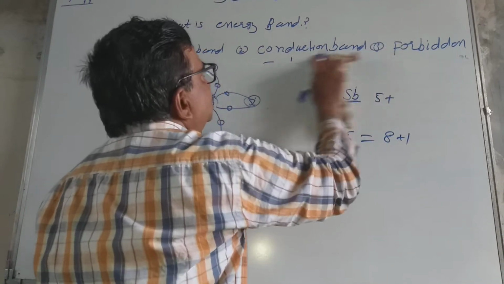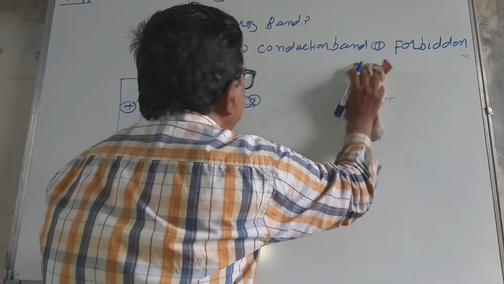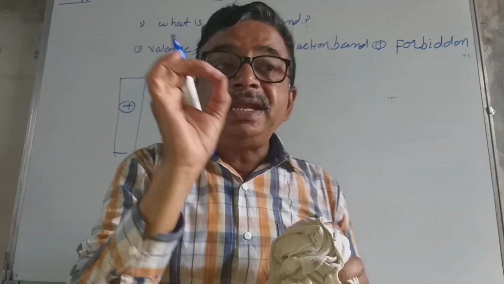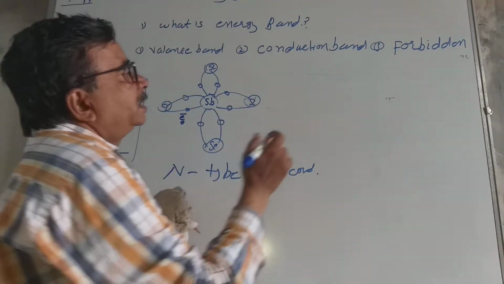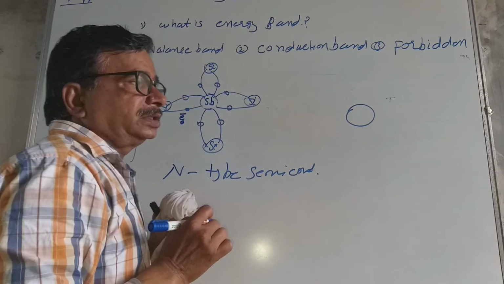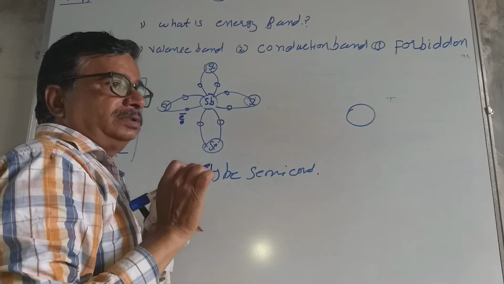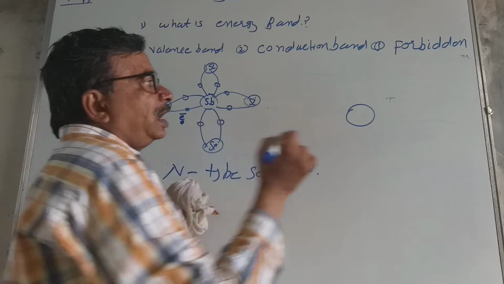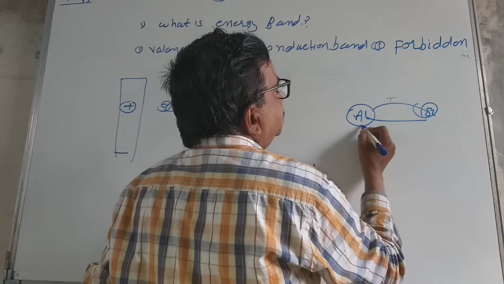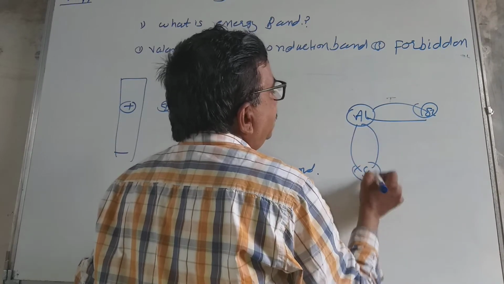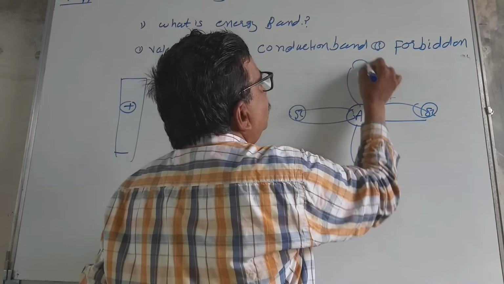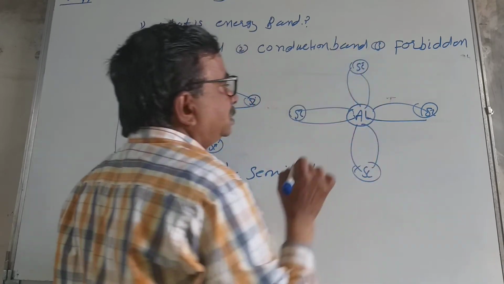Now let us see another type of semiconductor, that is called the P-type. Suppose in a pure silicon crystal, with this crystal structure, a third group element, suppose aluminum, is added to the pure silicon crystal, then we get the P-type semiconductor. How do we get the P-type semiconductor?